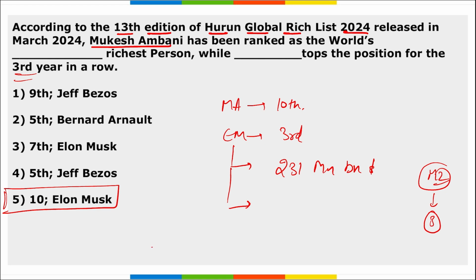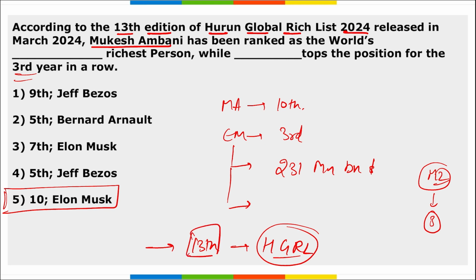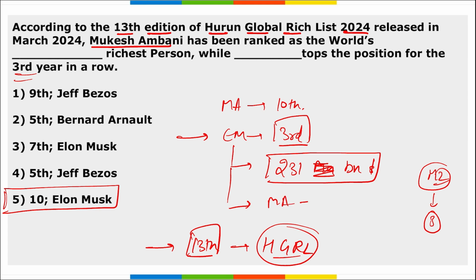So just because this is old data, just to keep a check on it, remember this data was released for the 13th edition. We will go with the answer. This was the 13th edition of the Hurun Global Rich List. If asked about the 13th edition of the Hurun Global Rich List, who secured the top position? Elon Musk secured the top position, for the third consecutive time, and his net worth is close to $231 billion. And what was the rank of Mukesh Ambani? Mukesh Ambani was in the 10th position in this list.